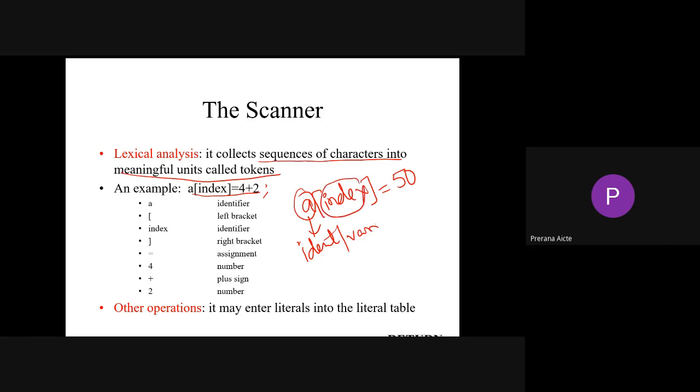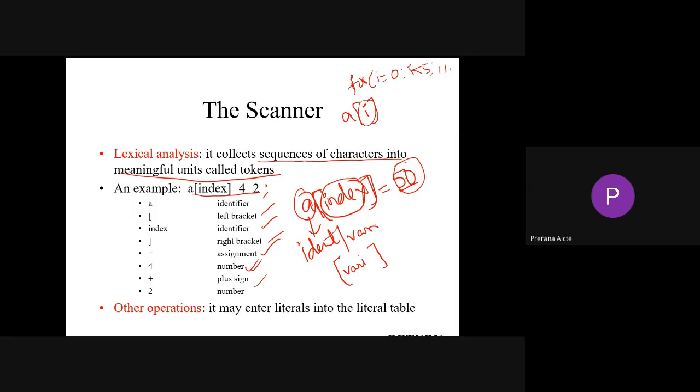This open and close brace is nothing but left and right brackets. Index is also a variable or an identifier. Just we'll write it like this: A of I, where I is in a for loop, I equal to 0, I less than 5, I plus plus. So I iterates. I here is a variable. And equal to is an assignment. And the value I give is nothing but a number.